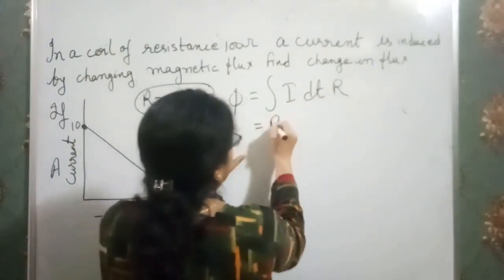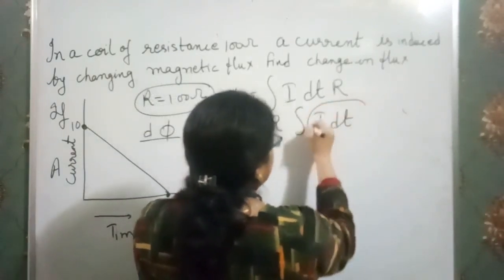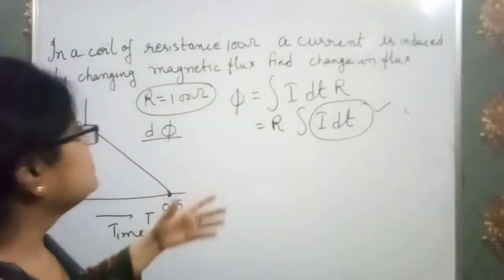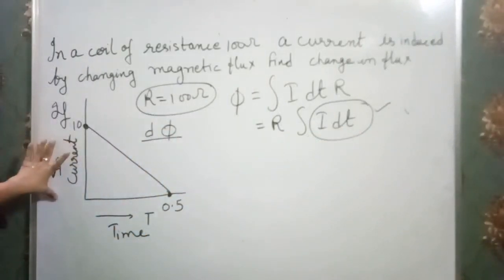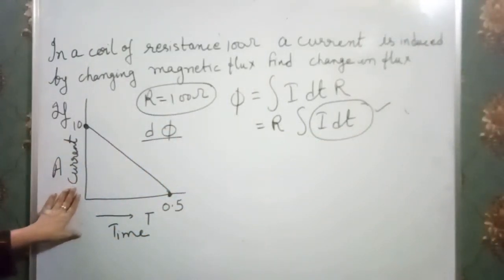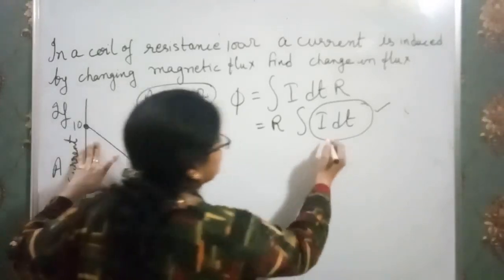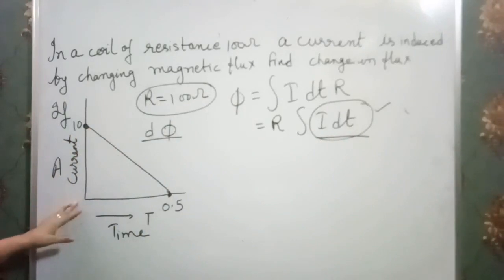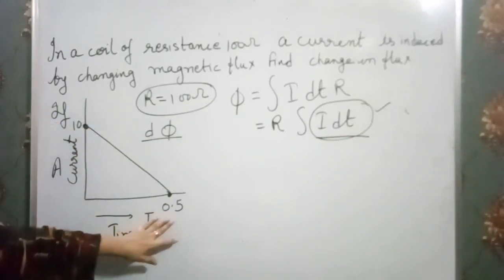That means take R as constant, I dt. So when we integrate, we find the total induced current with the time, and if it is expressed in the form of a graph, the area of the graph gives you the value of the integration of I dt. So it is in the form of a triangle where the value of current is 10 ampere and the time is 0.5.